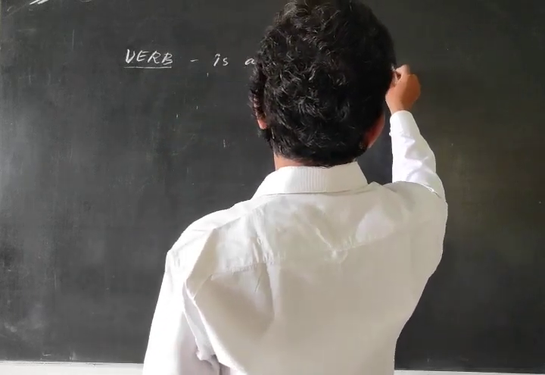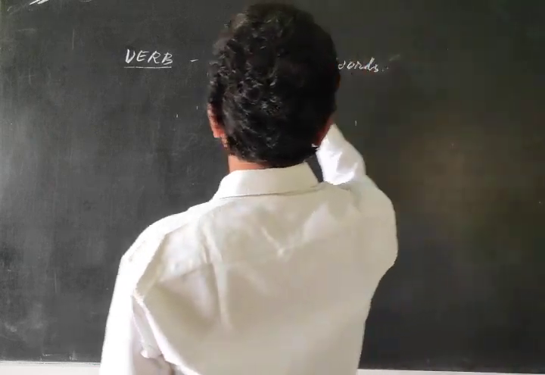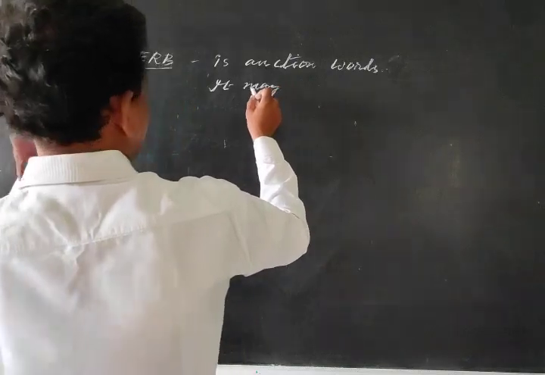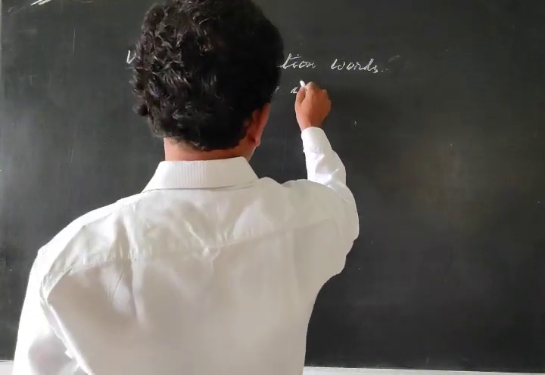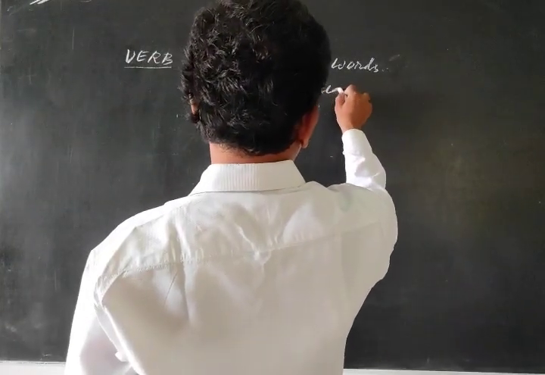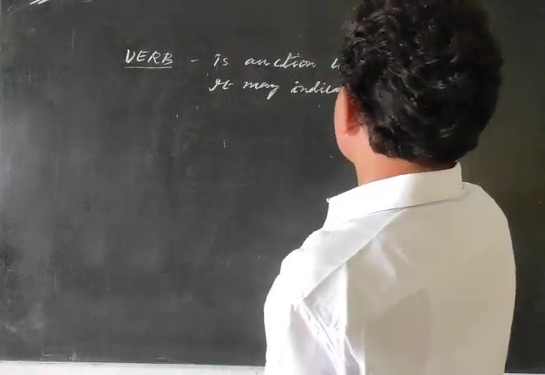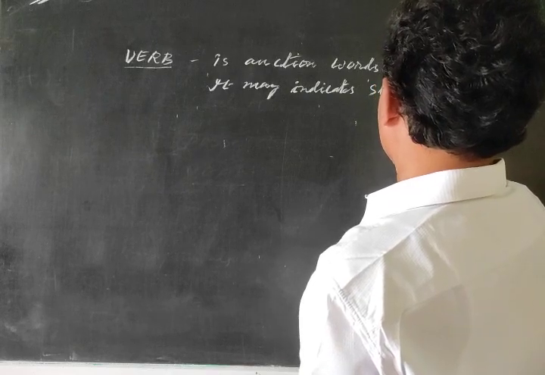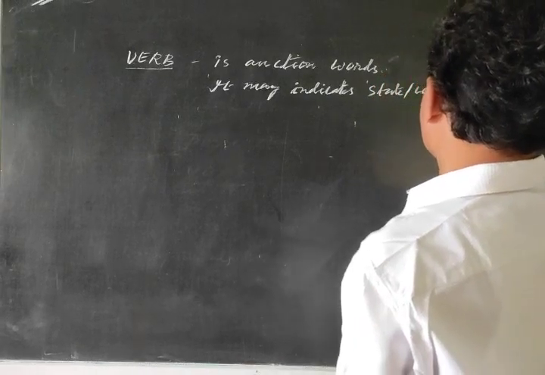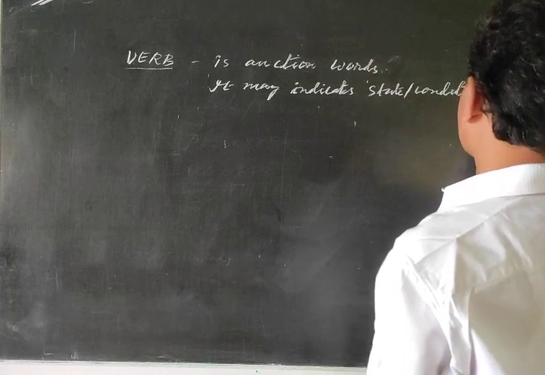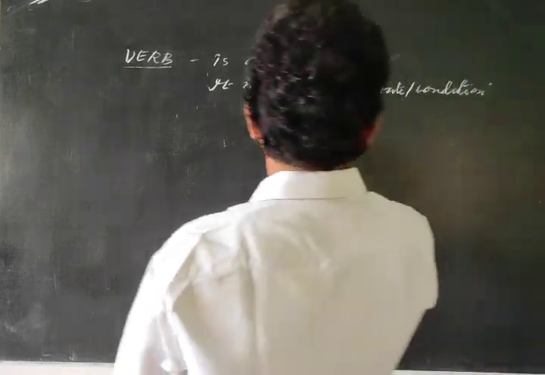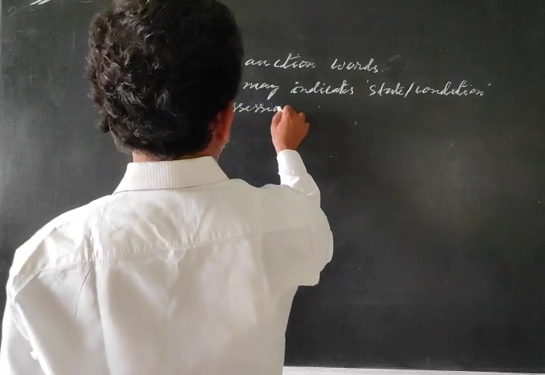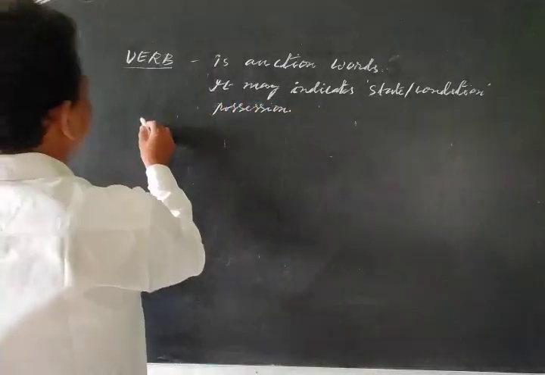It may indicate state or condition, and possession. SSC, SSI, possession.